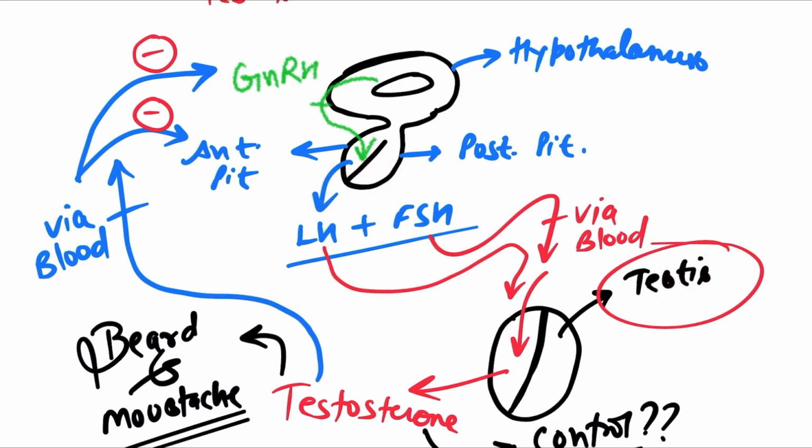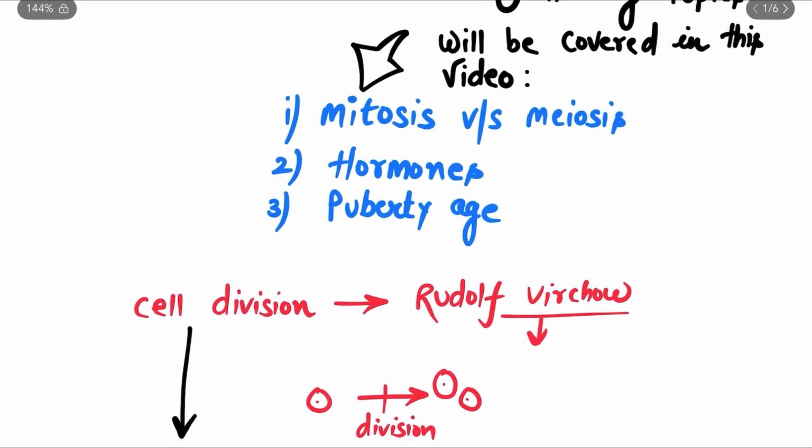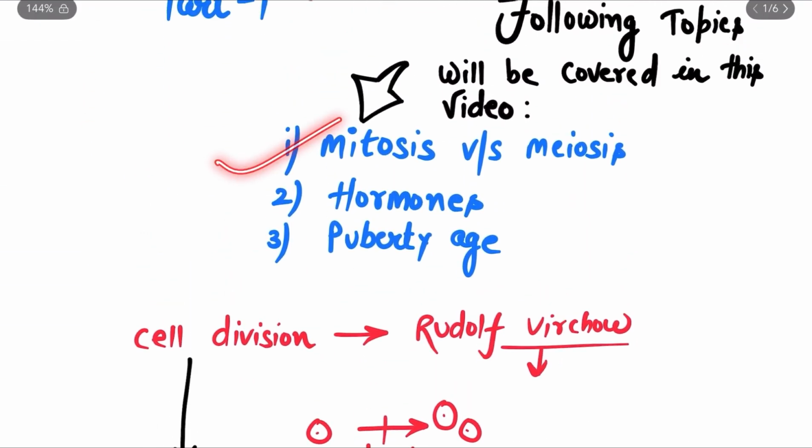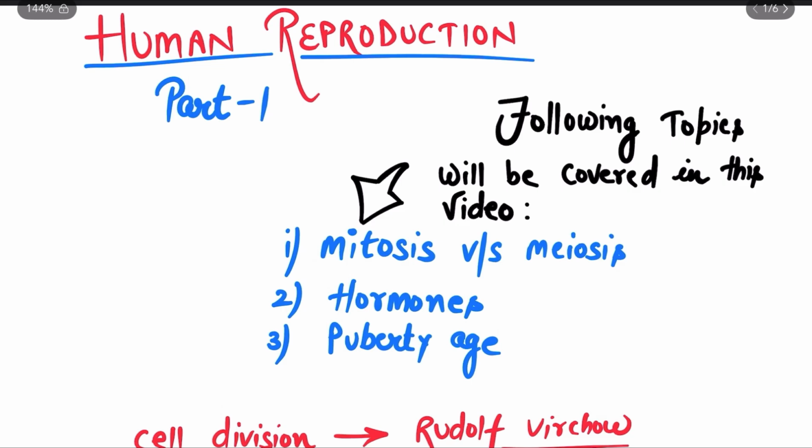So for now, we have studied in this particular video only 3 topics: meiosis and mitosis, the hormones related to the reproductive system, and the puberty age. I just hope that this part 1 of human reproduction is pretty much clear to you.